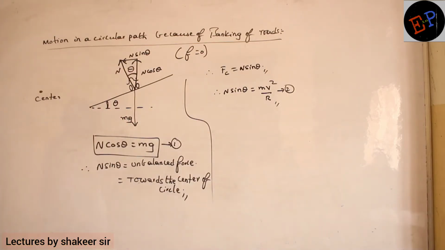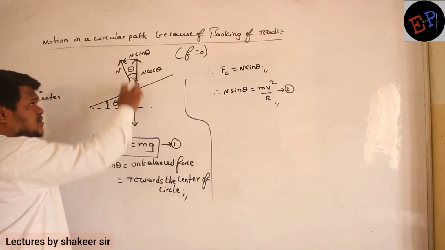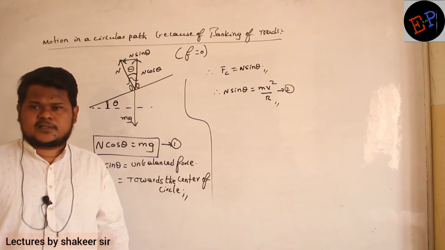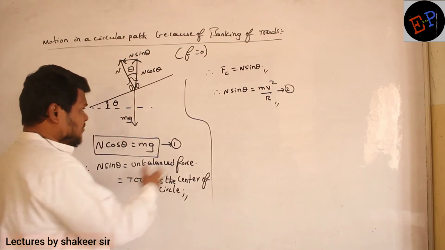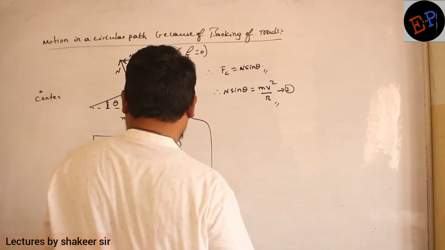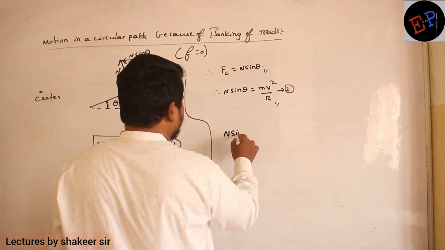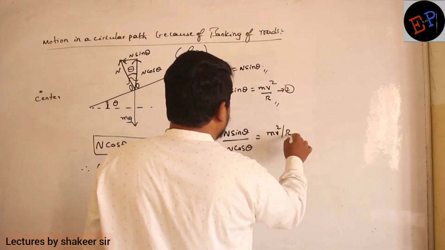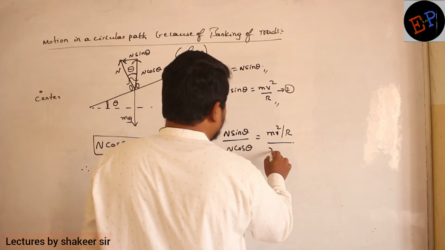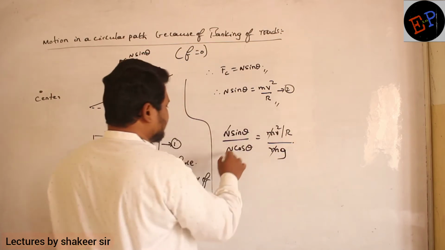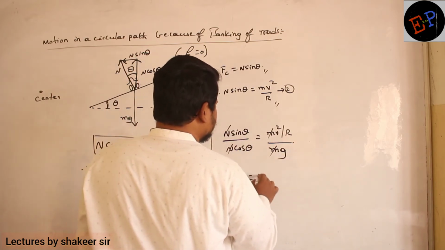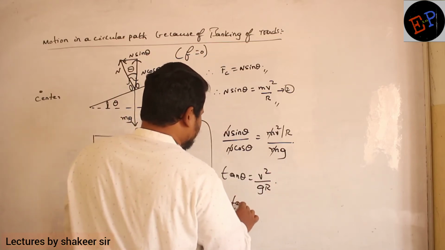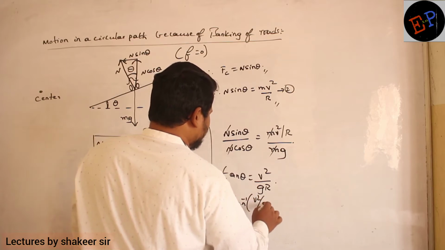Understood what is happening? Clear? These two forces are getting balanced. N sin theta is the unbalanced force acting towards the center, and that force provides the centripetal force. Now divide both of them. N sin theta divided by N cos theta is equal to mv square divided by r, and what is N cos theta? It is mg. So m and m, N and N get cancelled. So tan theta equals v square divided by gr. So theta equals tan inverse of v square divided by gr.